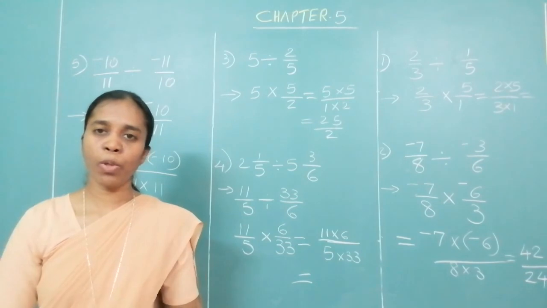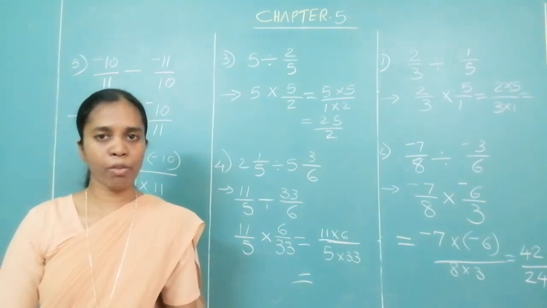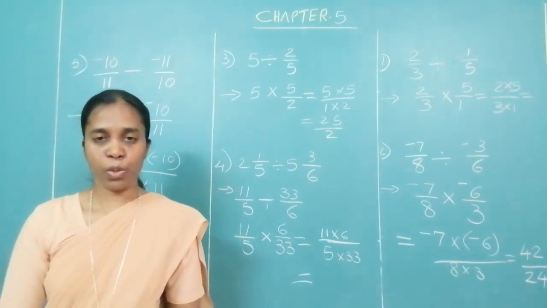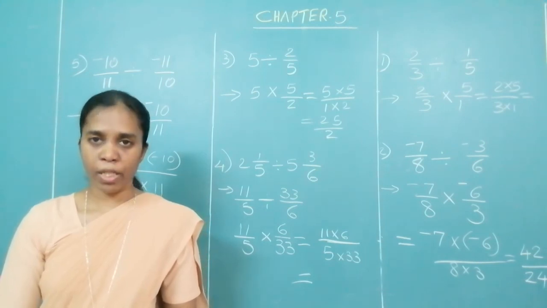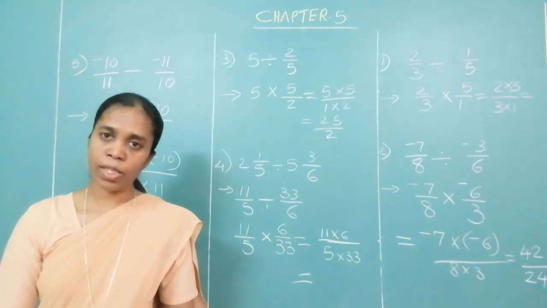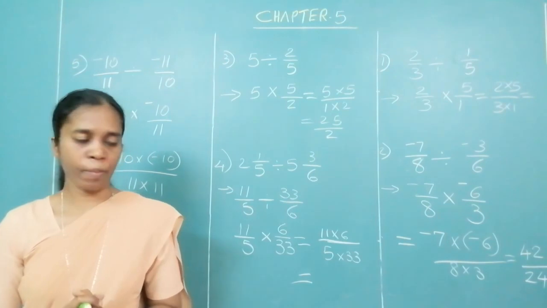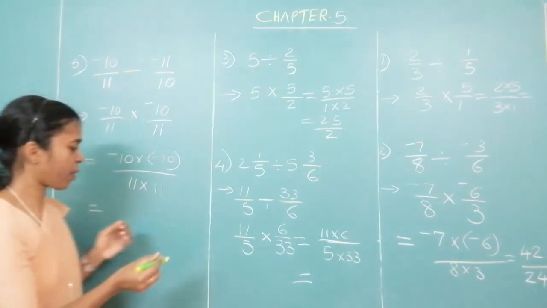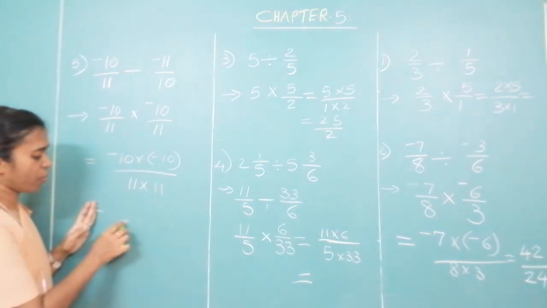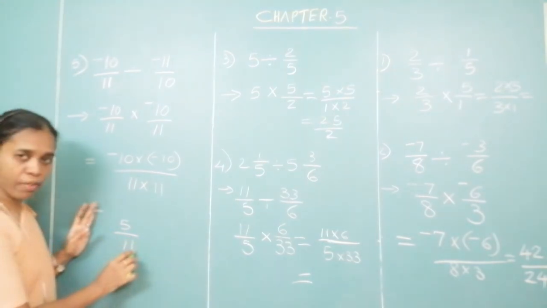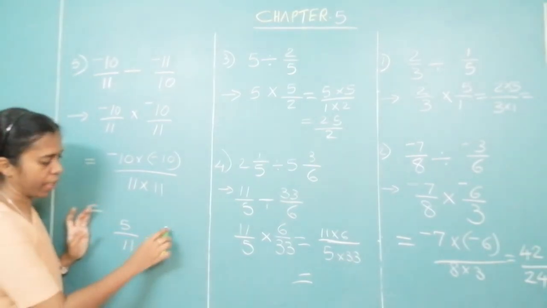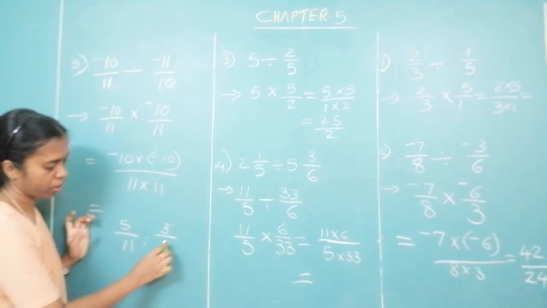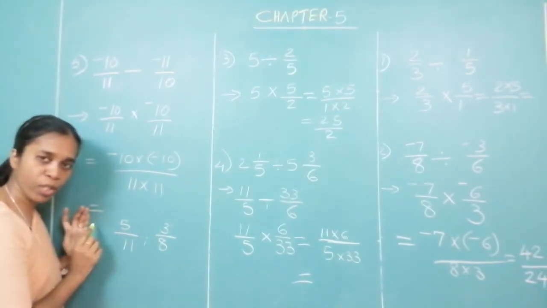So we have learned addition, subtraction, multiplication and division. Now all of you know how to write a rational number, how to write a fraction. So I want you to take three fractions and do the same operation on all three. For example, you take the first fraction as 5 upon 11 and the second fraction as 3 upon 8. You have got two fractions over here.